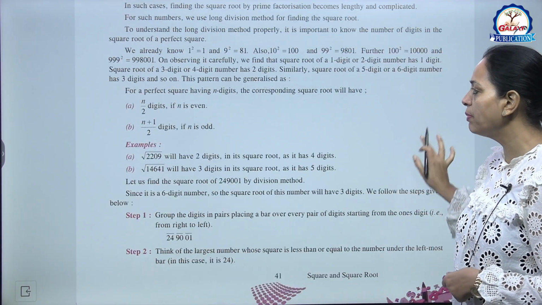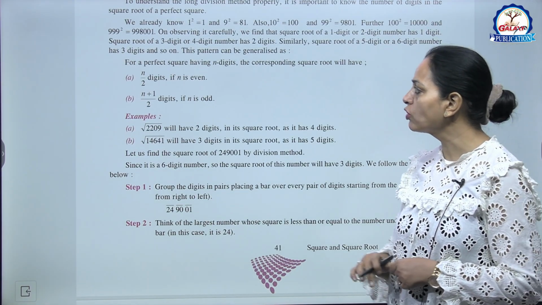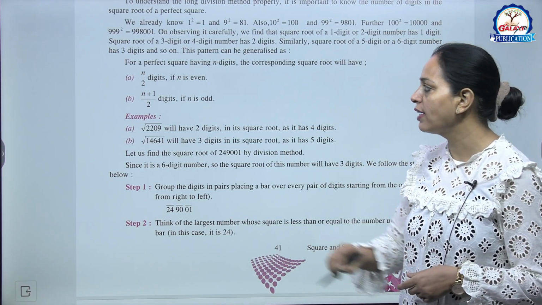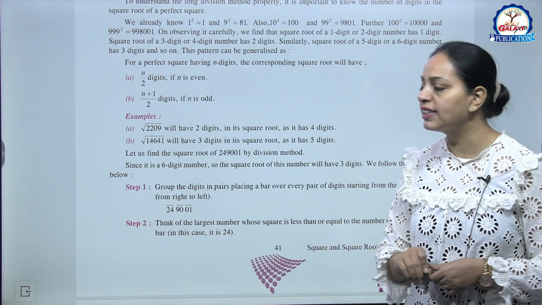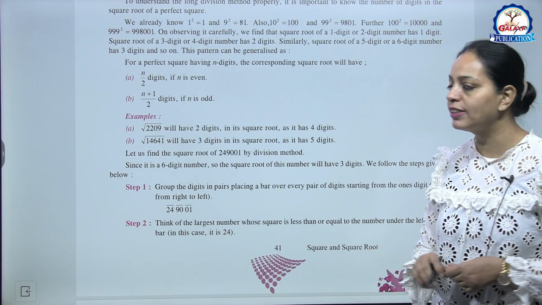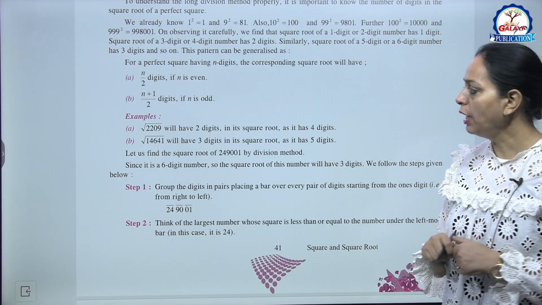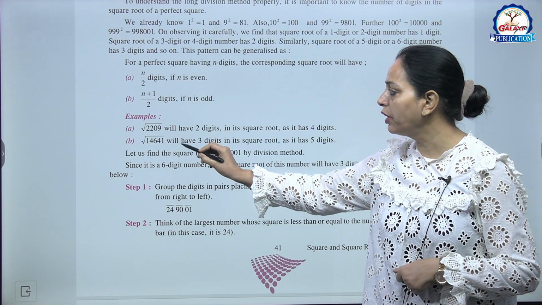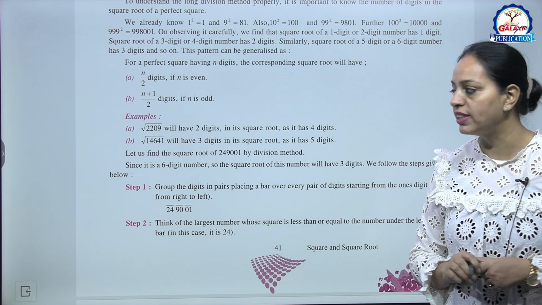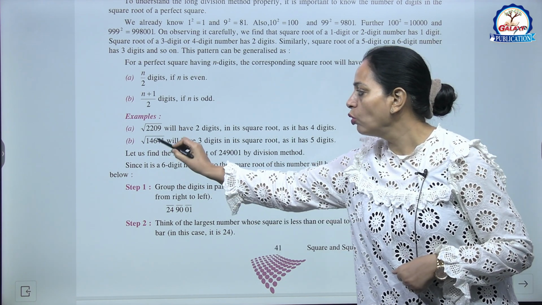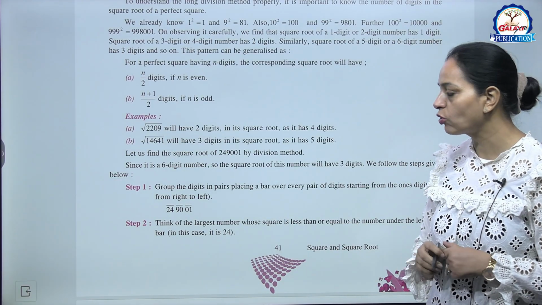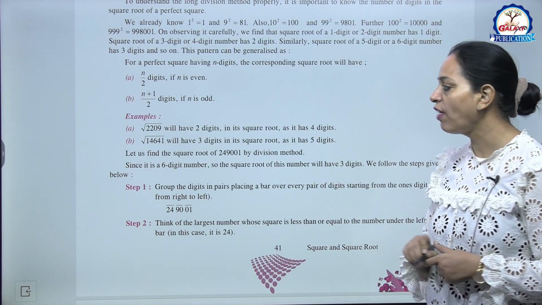So this pattern can be generalized as: for a perfect square having n digits, the corresponding square root will have n by 2 digits if n is even, and (n plus 1) by 2 digits if n is odd. Example, a part: square root of 2209 will have 2 digits in its square root as it has 4 digits. Now b part: square root of 14,641 will have 3 digits in its square root because it has 5 digits.